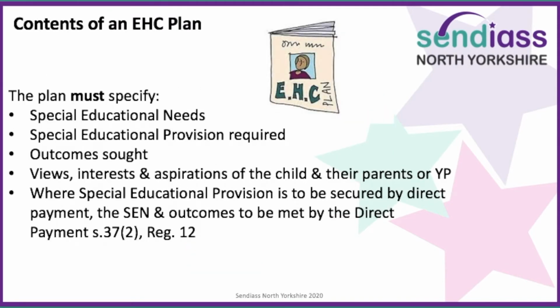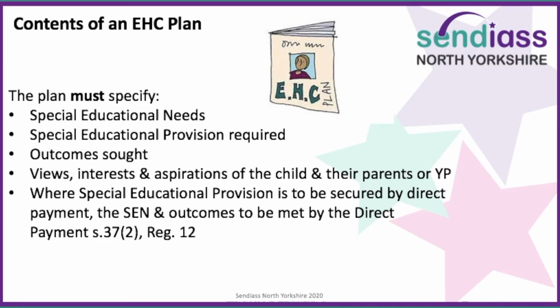The contents of an Education Healthcare Plan. The plan must specify the child or young person's special educational needs, the special educational provision required, the outcomes sought, the views, interests and aspirations of the child and their parents or young person.